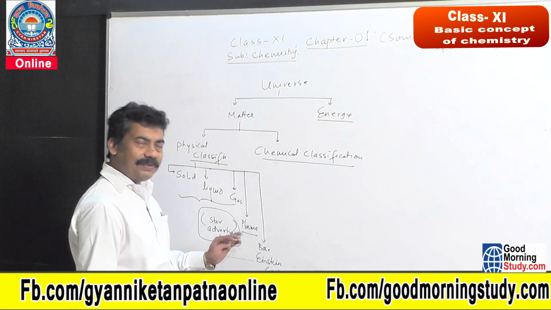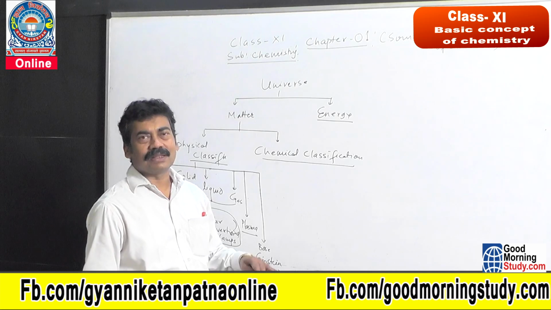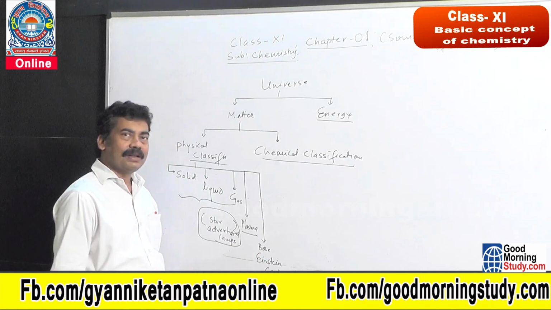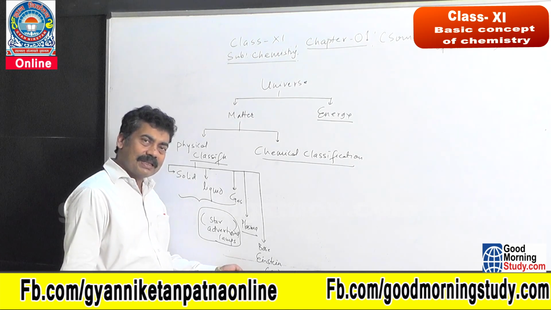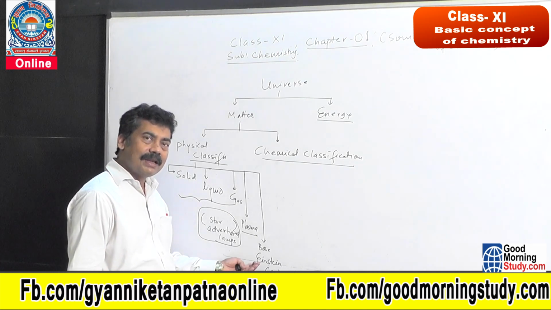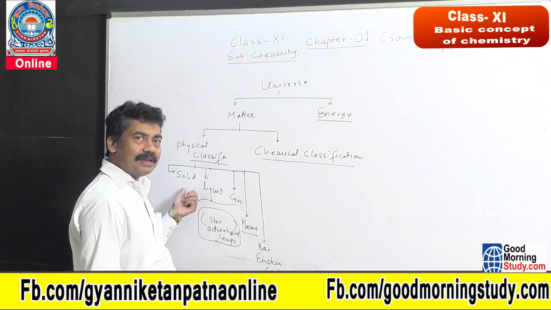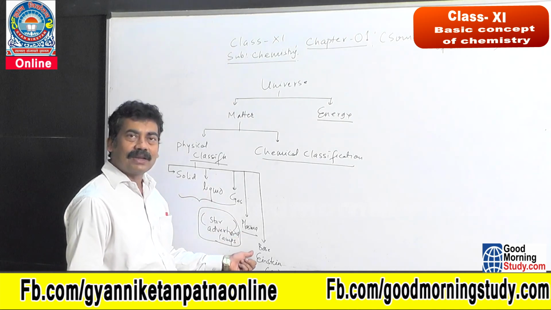Bose-Einstein Condensate: if we decrease the temperature, density of the substance should increase. But if at the lower temperature, density in spite of increasing, is decreasing, then it is not in accordance with the general rule of solid, liquid, gas. So it is another state of matter.